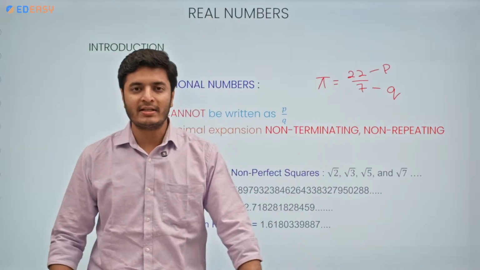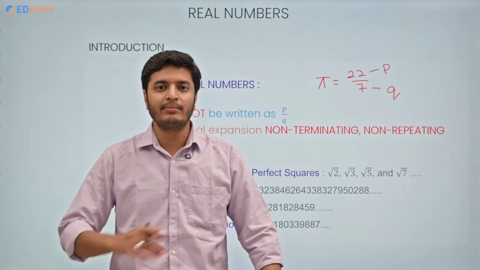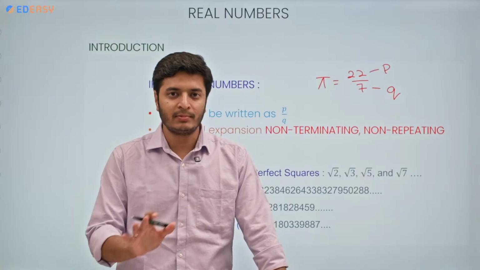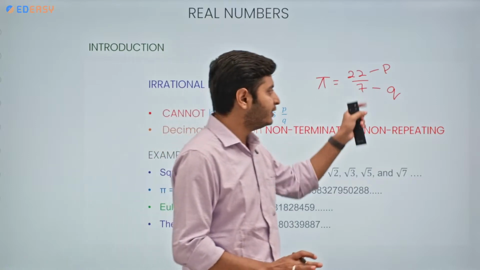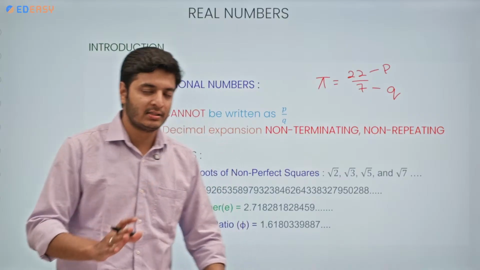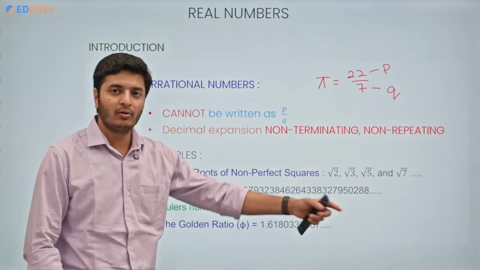Actually, 22 by 7 is not the actual value of pi. We are only using this value for simplification of calculation, to keep our calculation simple. The actual value of pi has a decimal expansion of type non-terminating, non-repeating.